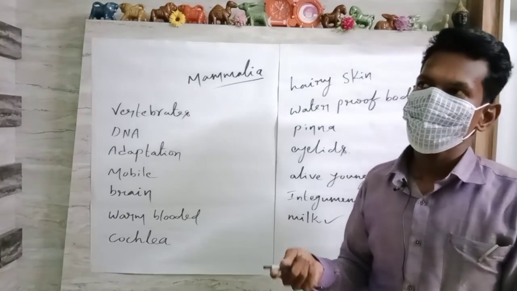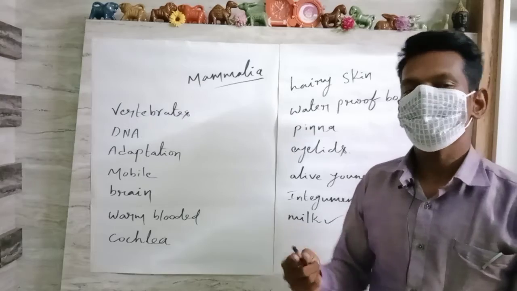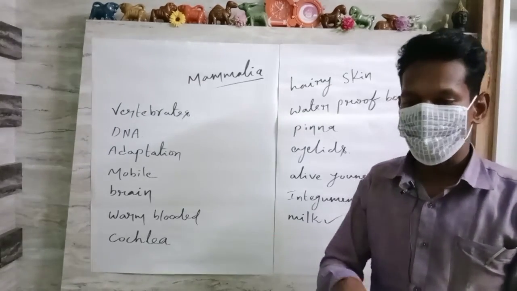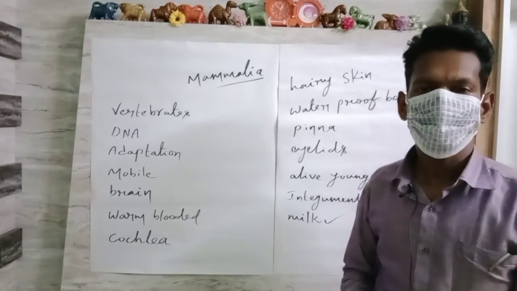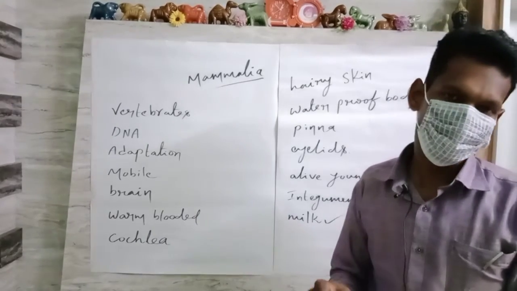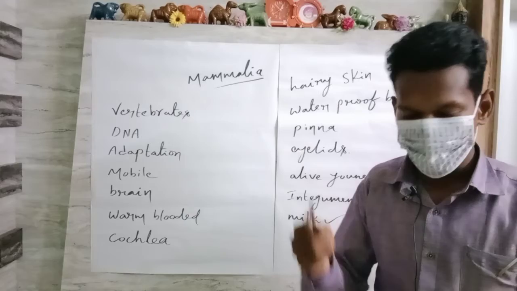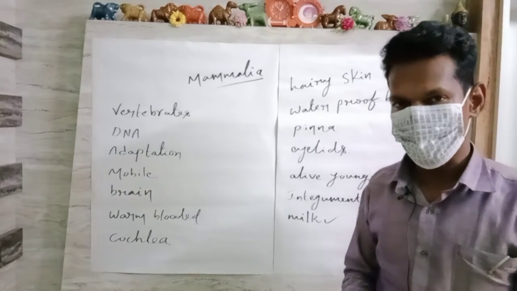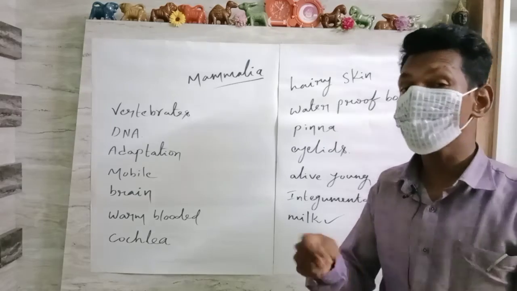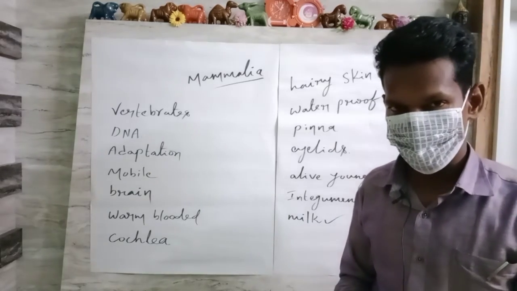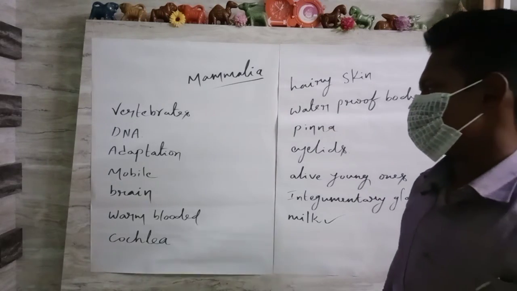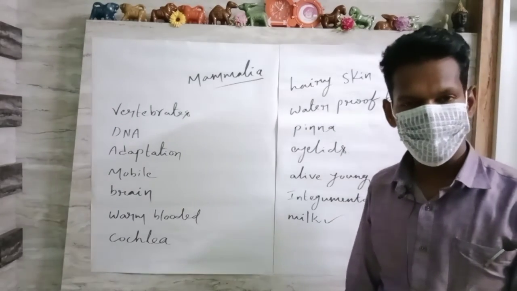How? In the sense that in their body the eggs are hatched, and later the young ones are given birth by the mother shark, whale or dolphin, because those are called ovoviviparous.